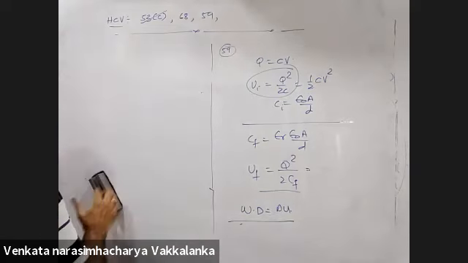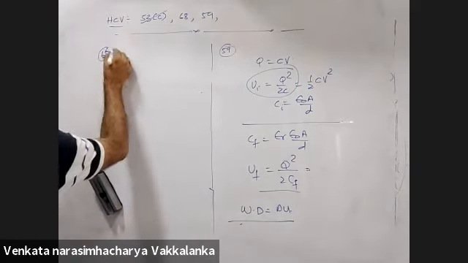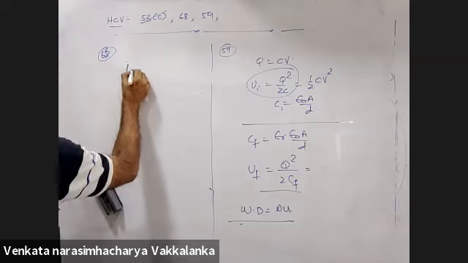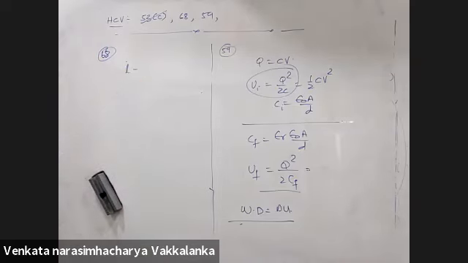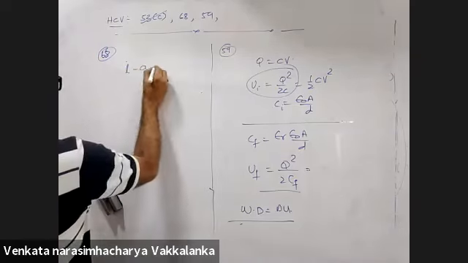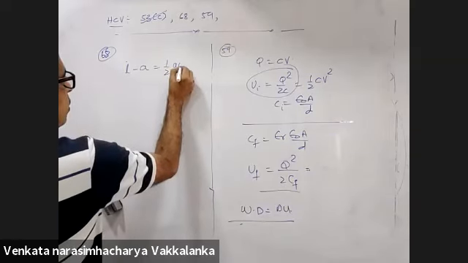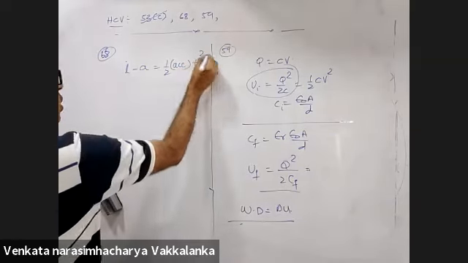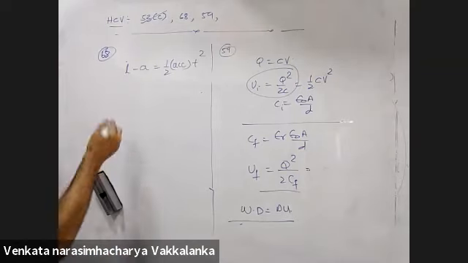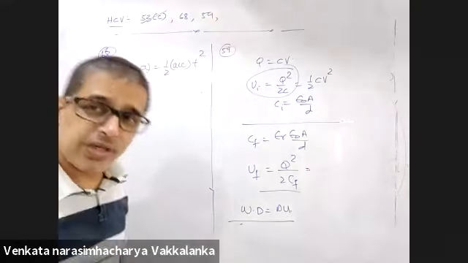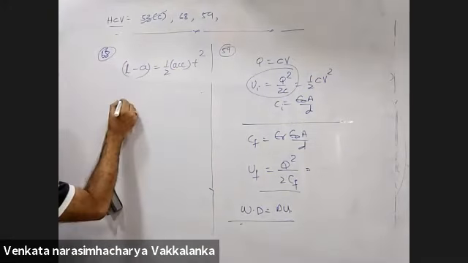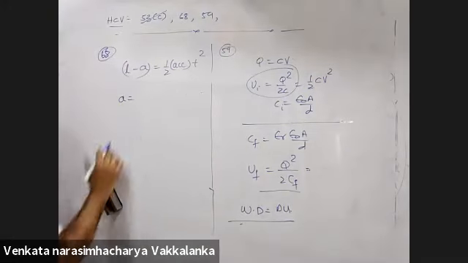In 68, he's playing a practical joke with you people. L minus... S is equal to half into acceleration into t square. क्या बोल रहे हो यार? S is equal to half at square, use कर रहे हो? Yes, because acceleration is constant. What is the acceleration?